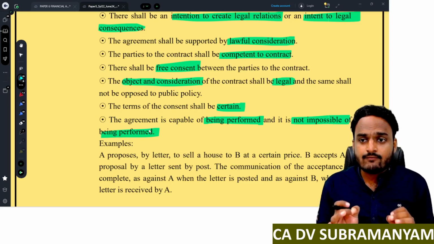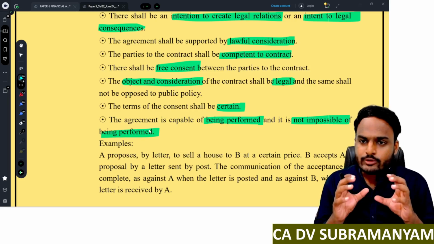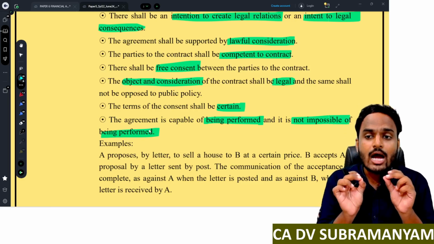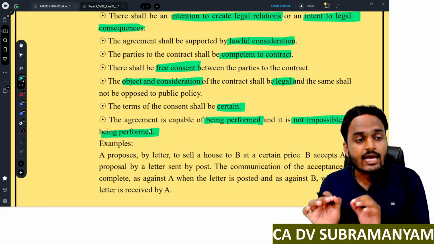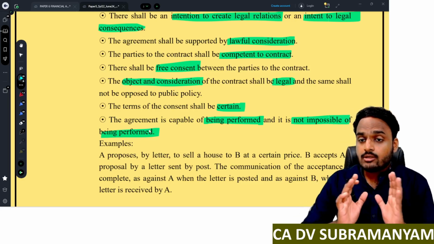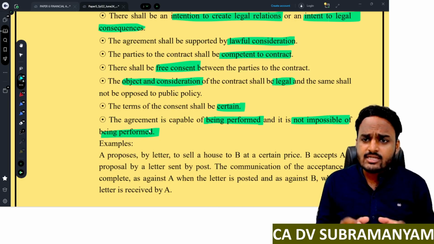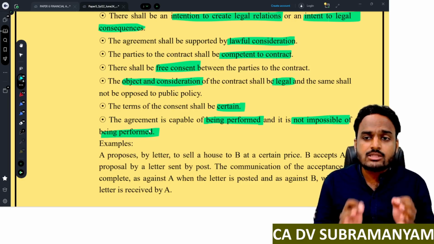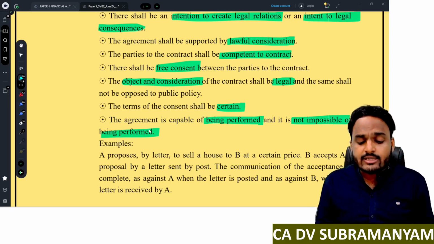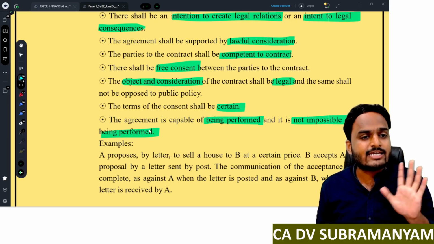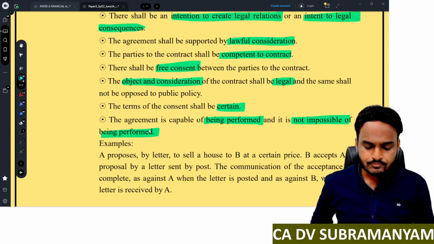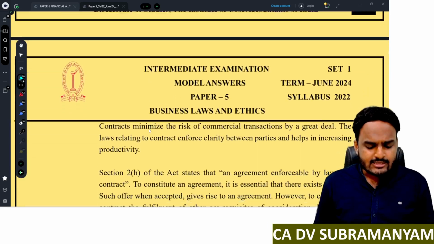Now the highlighted words are very important. You can write answer in your own words, but the highlighted words you have to reproduce as it is in the examination. See, I'm not telling you reproduce entire answer as per study material only. No, I'm not telling you. You can write answer in your own words, but these are the technical words you have to reproduce in the examination. Then only you can score good marks. Understood? Next, write one example.